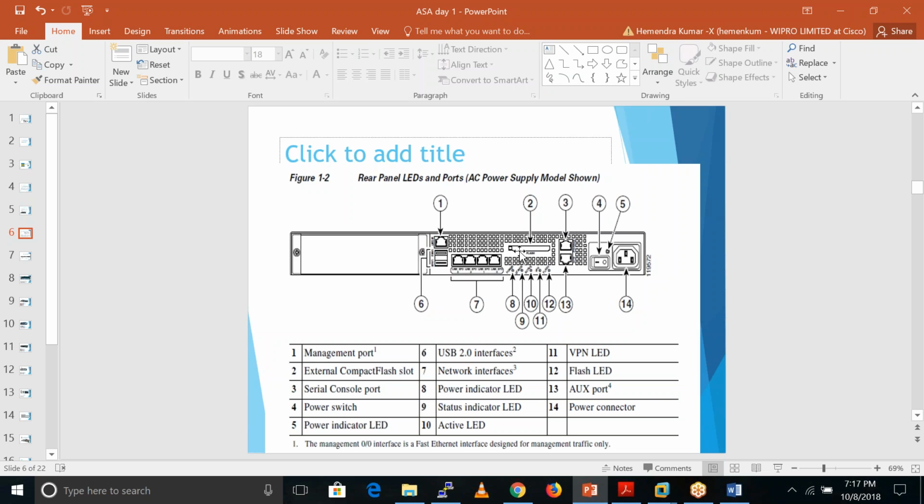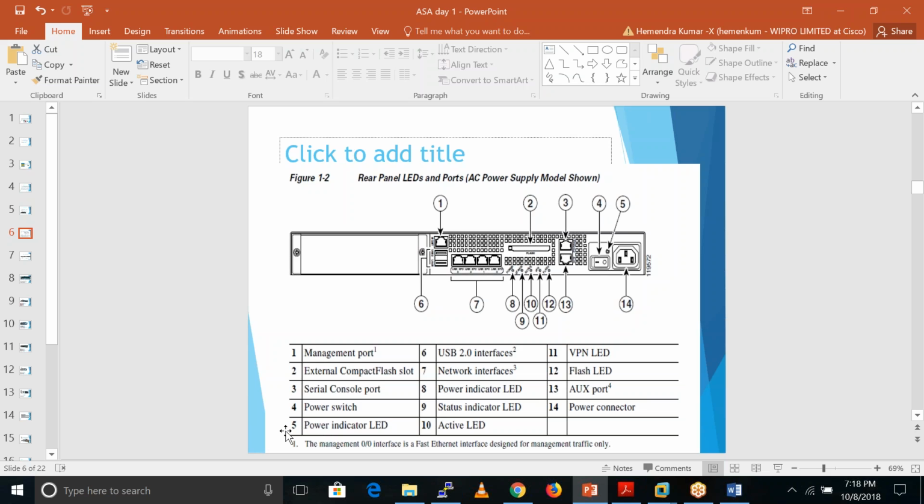We have a serial console port, which is the port where we connect our console cable. One end of the console cable connects to the ASA, and the other end connects to our system, and we get console access of this particular firewall. Fourth, we have a power switch. This is a power switch, used when we want to power the device on or off.